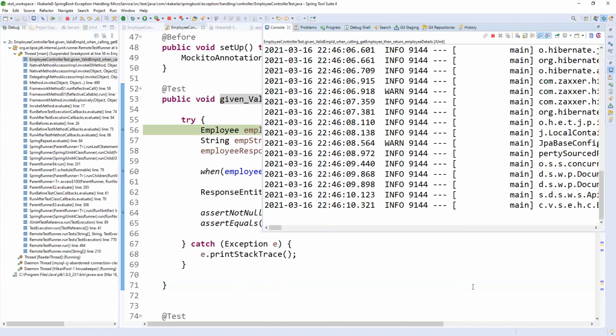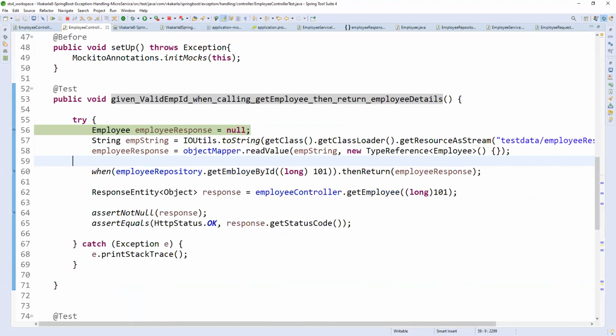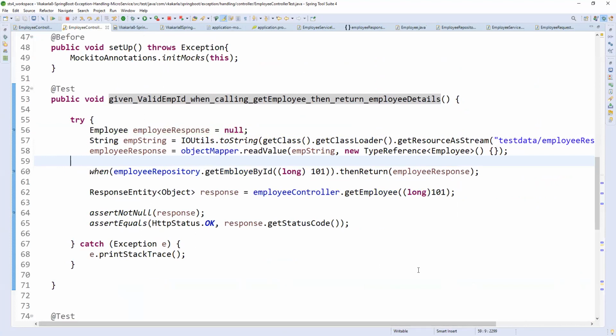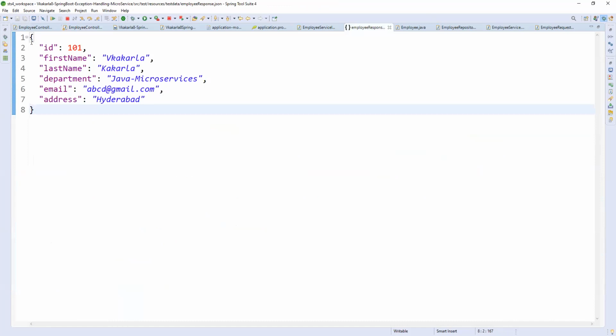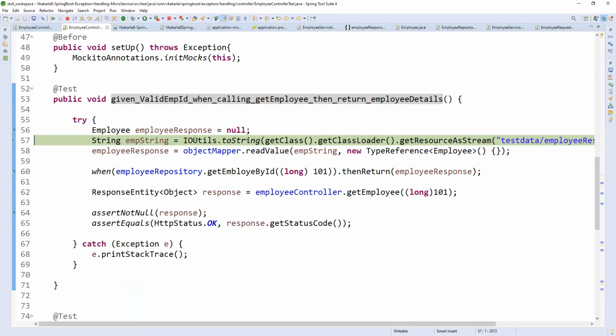Okay. So right now, what is happening? Give me one moment. Yeah. Okay. Here, what happens is you are creating an employee response with a null value. So next line, can you move, Raju? Okay, next from employee response, can you go to that employee response once, Raju? Okay, so it is taking all those values and converting them into a string. Exactly. By using IOUtils, we now have the employee string, right?